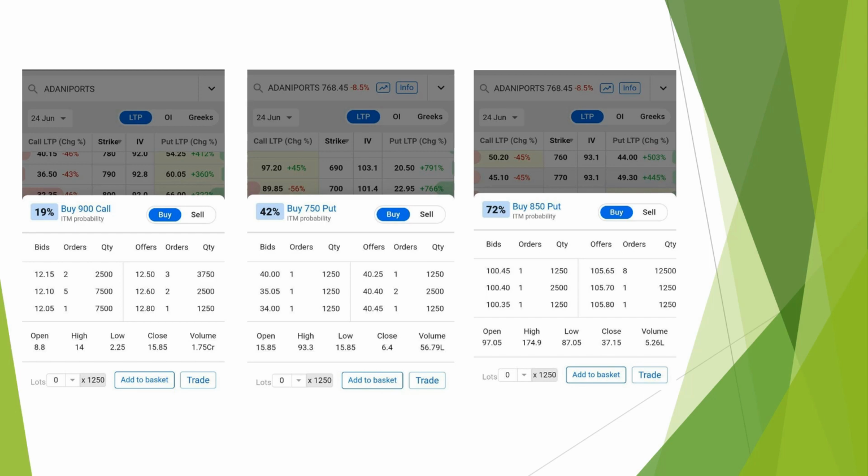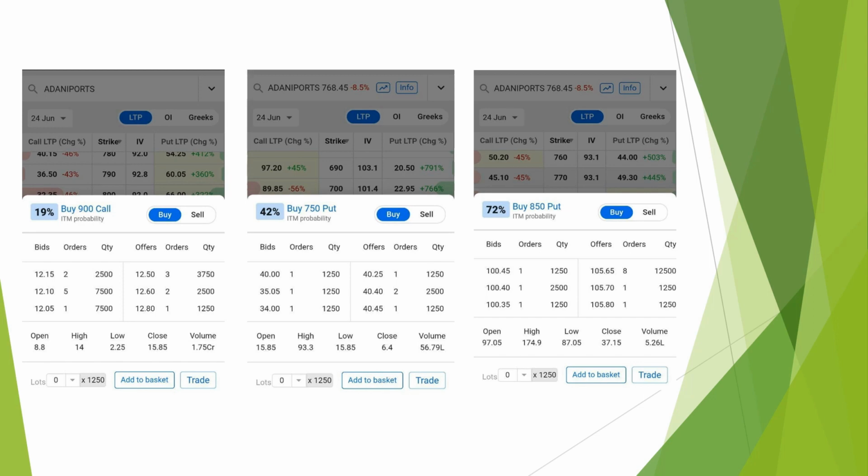Your maximum loss is risk defined, your maximum loss is limited, right? So if you had not purchased the 750 rupees put, you end up with a huge loss, and maybe you need to book 1 lakh or 2 lakh based on how much it got corrected. You end up losing that on Adani Enterprises, right? So this is one scenario.